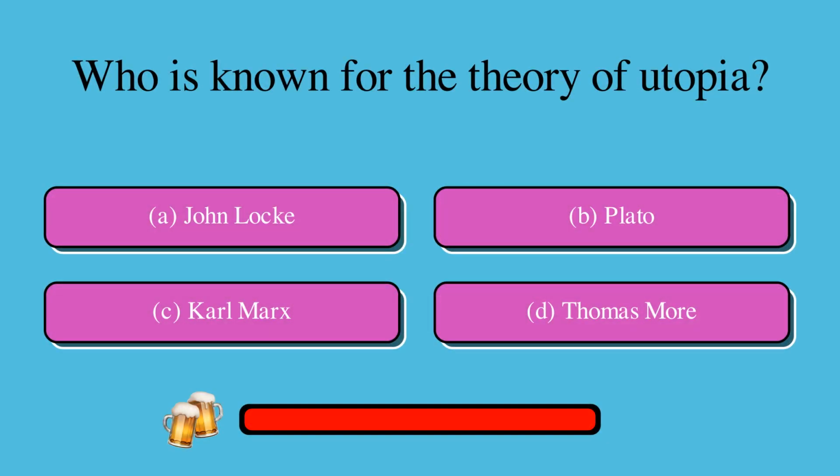Who is known for the theory of utopia? Is it A, John Locke, B, Plato, C, Karl Marx, or D, Thomas More? The correct answer is D, Thomas More.